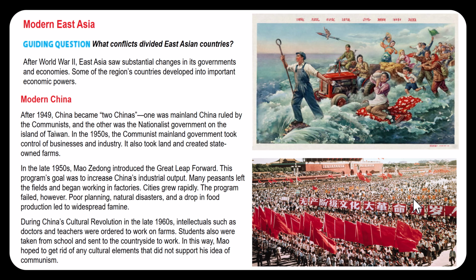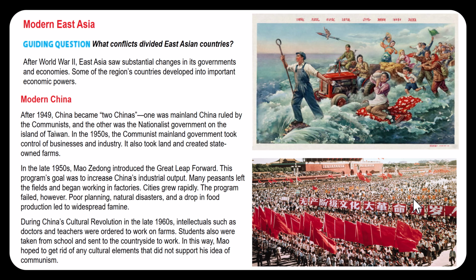In the 1950s, the communist mainland government took control of businesses and industry. It also took land and created state-owned farms. In the late 1950s, Mao Zedong introduced the Great Leap Forward. This program's goal was to increase China's industrial output. Many peasants left the fields and began working in factories. Cities grew rapidly. The program failed, however. Poor planning, natural disasters, and a drop in food production led to widespread famine.